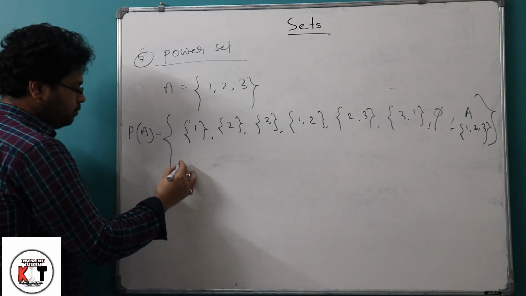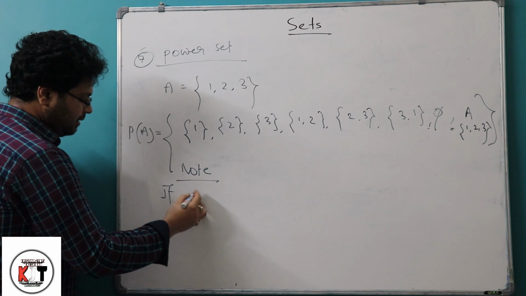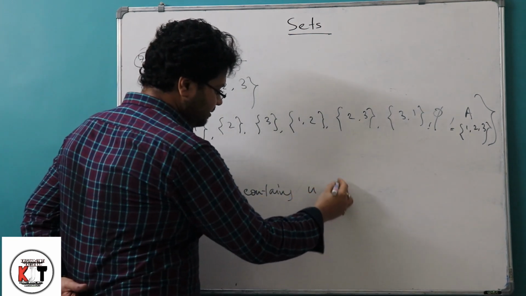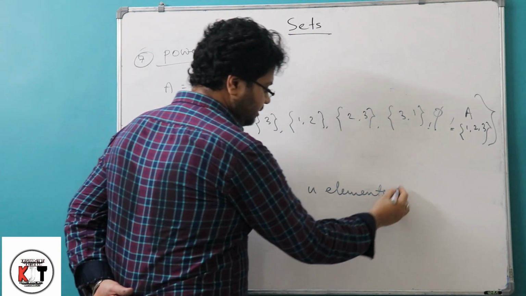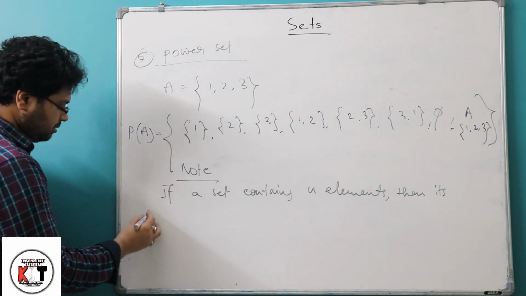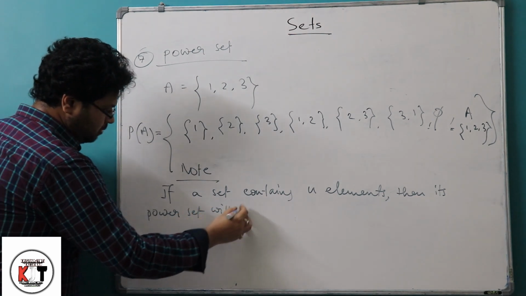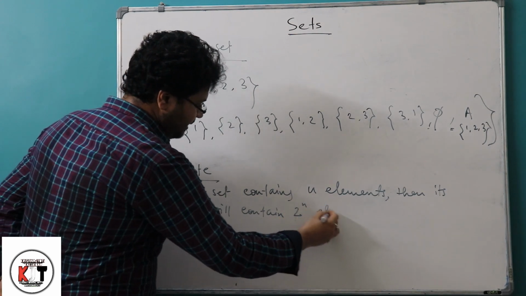Here you have to keep in mind one thing: if a set contains n elements, then its power set will contain 2 to the power n elements.